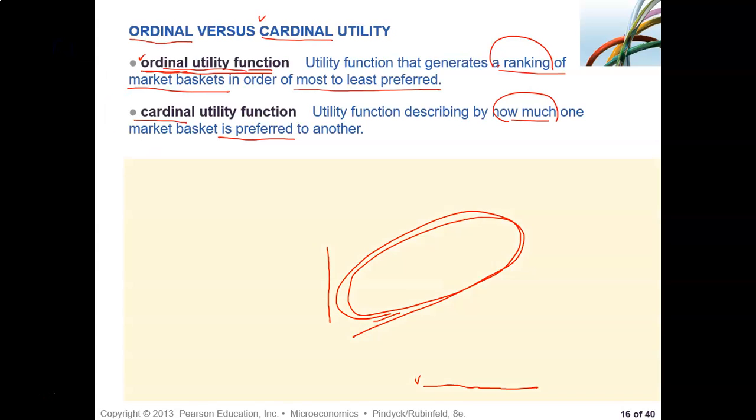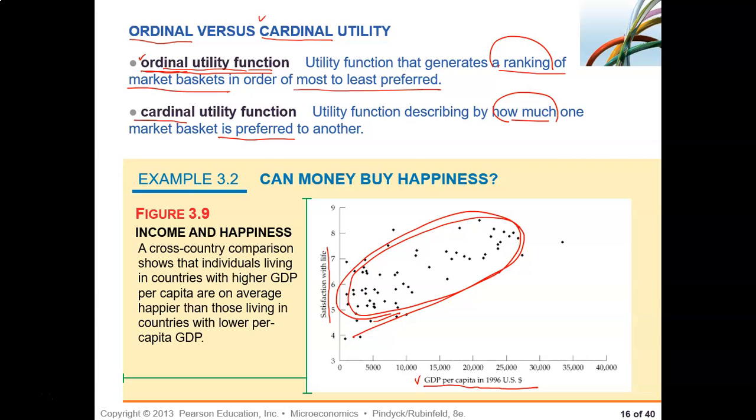So here we were talking about example 3.2, and look at that. Here we have GDP per capita. So richer countries are here, right? High per capita. Poorer countries are here, right? Now, if you measure the satisfaction of life index, you will see that having higher per capita, having more money to spend per capita, is associated with higher satisfaction with life, right?